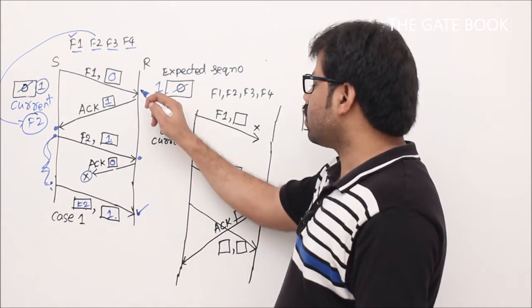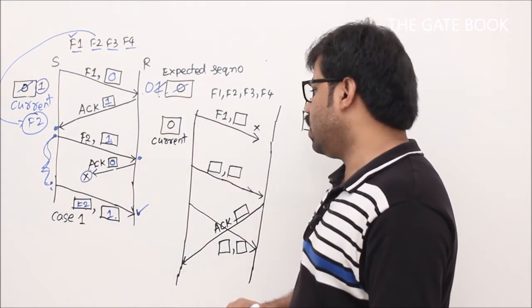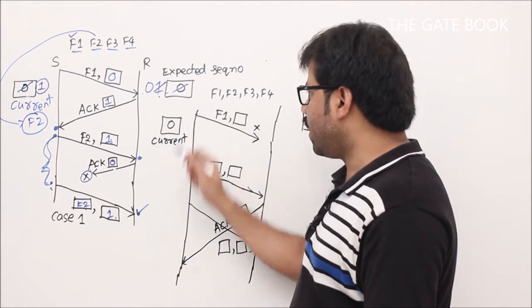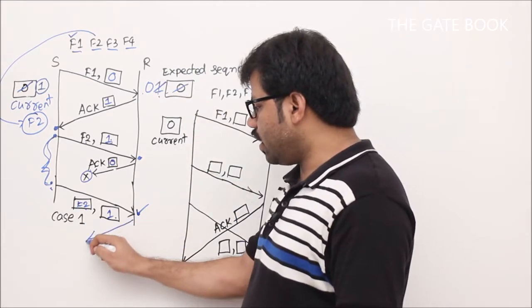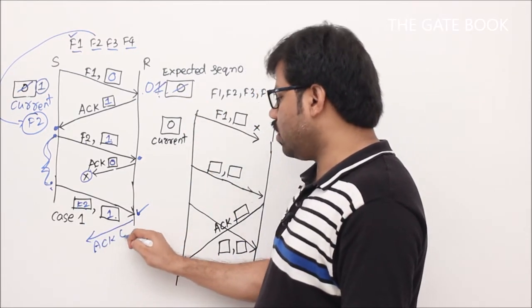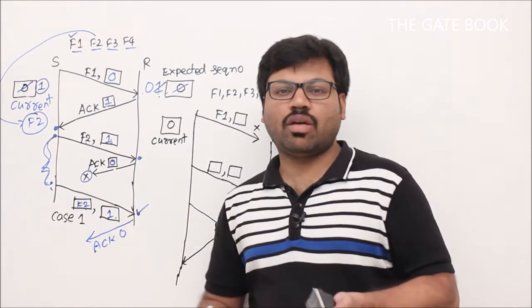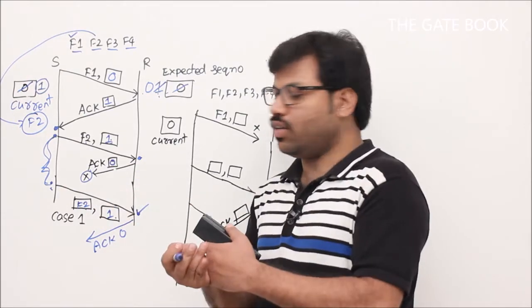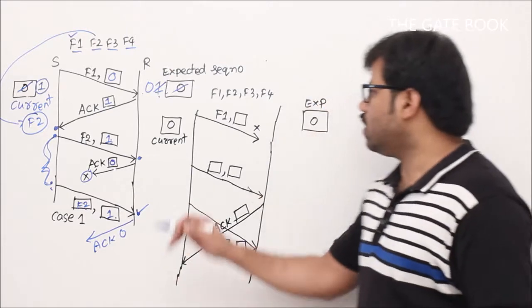1 and 1 match, so simply toggle it. 0. That means the next sequence number we are expecting is 0. Here you send ACK dash 0. So this is the way your stop and wait protocol works and negotiation takes place. Now we'll see this one.